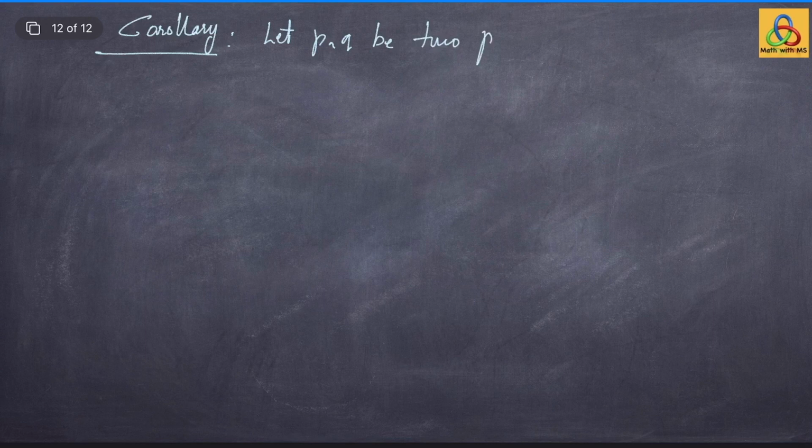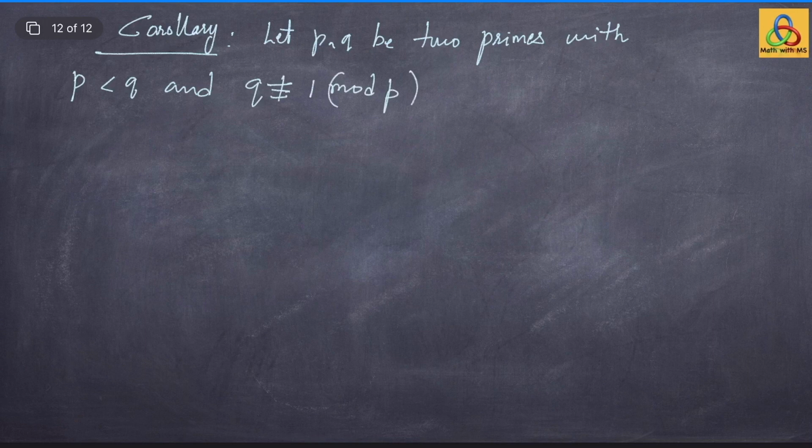Let us write another interesting consequence of the dimension theorem, corollary. Let P and Q be two primes with P less than Q and Q not congruent to 1 mod P. Then any group of order PQ must be abelian.